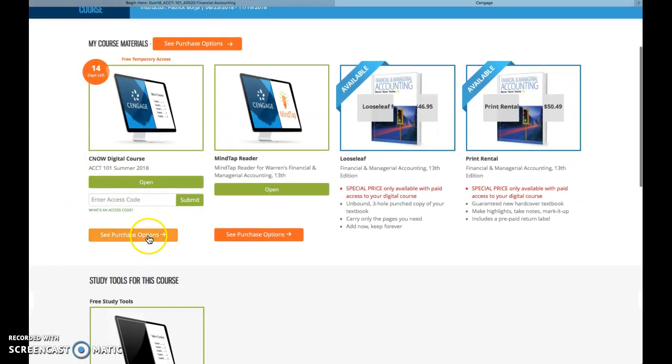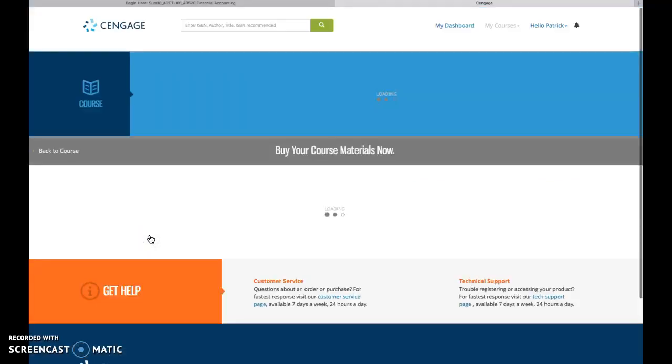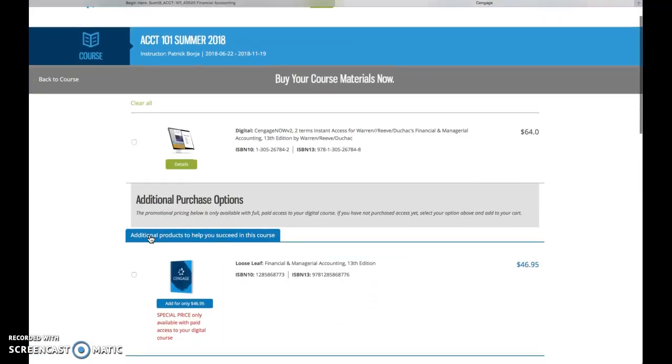Now these are some purchase options through this link or the website. If you're going directly through Cengage, they give you an option of buying just the access code. There's no loose leaf book. However, when you buy the access code, you do have access to the ebook as well. Now the Citrus College Bookstore sells a loose leaf book bundled with the access code. So if you prefer having a hardcover book or a physical book as well as the ebook and the access code, I'd compare prices because it's not that much different in terms of price.